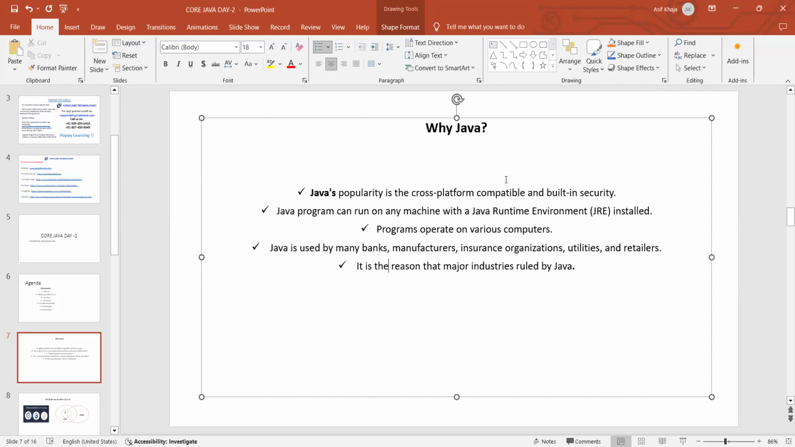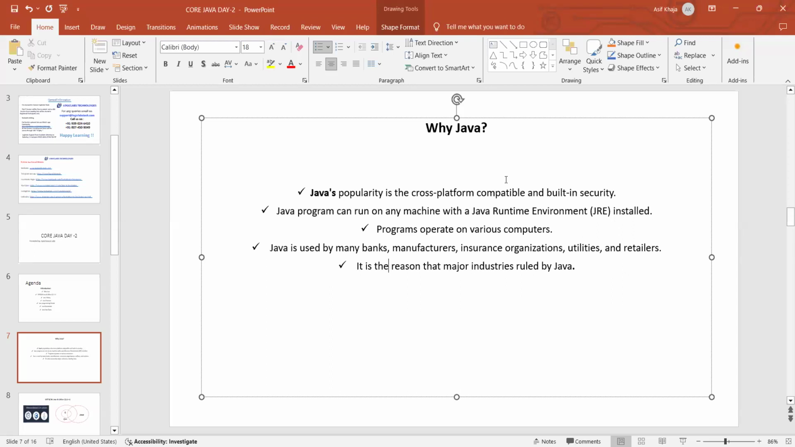And it has some built-in security features. I told you about the built-in security features, right? Enterprise applications like business and banking applications are using Java, which means it should definitely be highly secure. So the built-in features of Java are highly secure. That is the reason it is very popular.